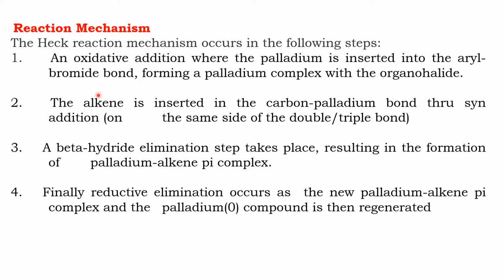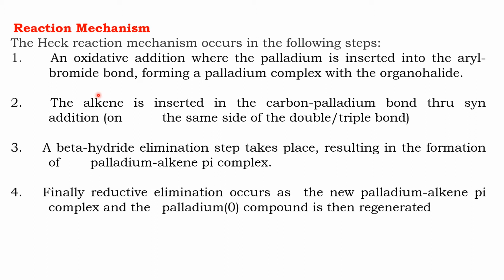In the second step, the alkene undergoes bond formation with palladium. A pi-type complex will be formed. We know palladium can easily form pi complexes. So palladium undergoes pi bond formation with the given alkene.